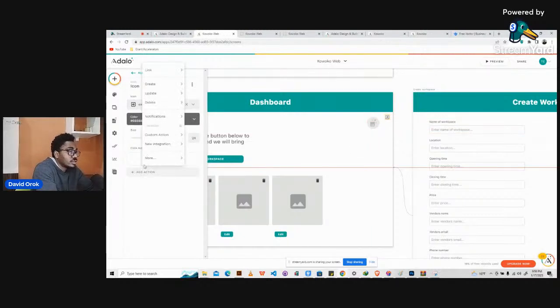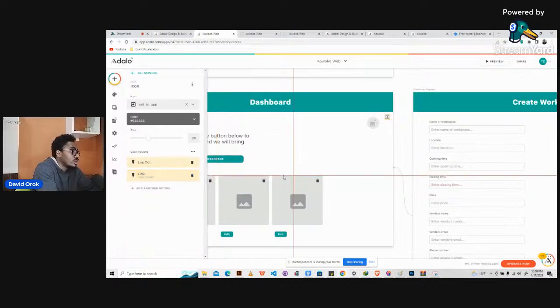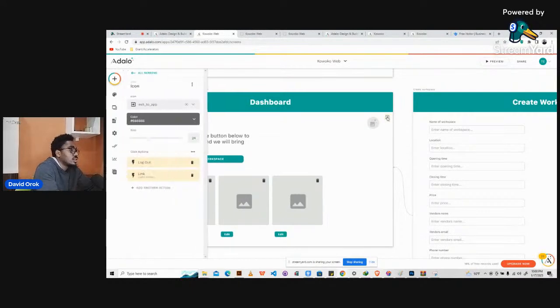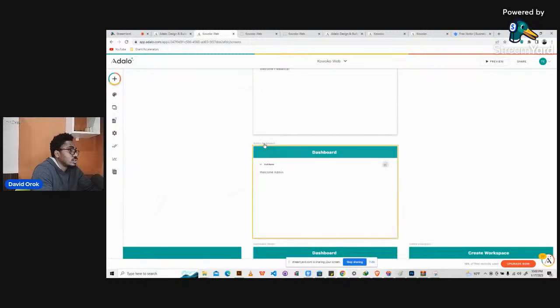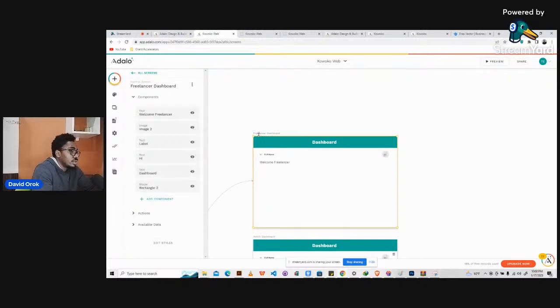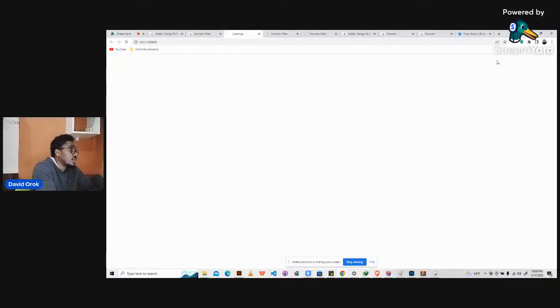Then let's add an action, more user login, it's a logout. Add another action, it takes me to my login screen. So what I will just do is, this one goes away. Okay, I'll copy this, then go to this one and paste it, then go to this one and paste it. Okay, so go back and preview.